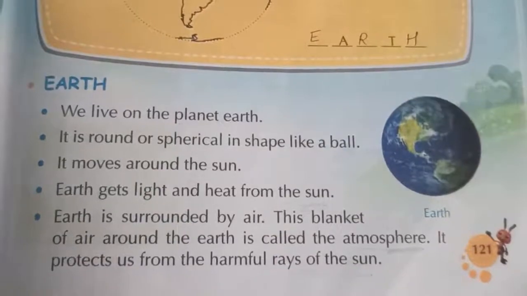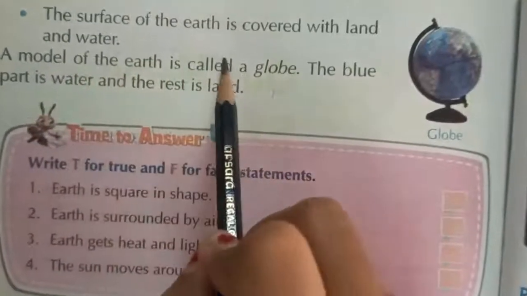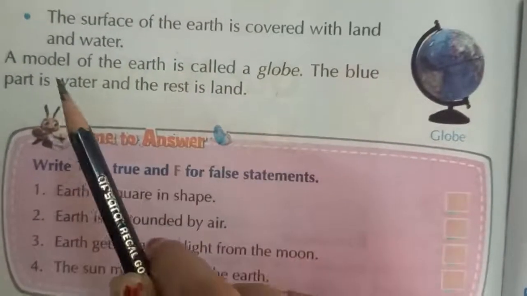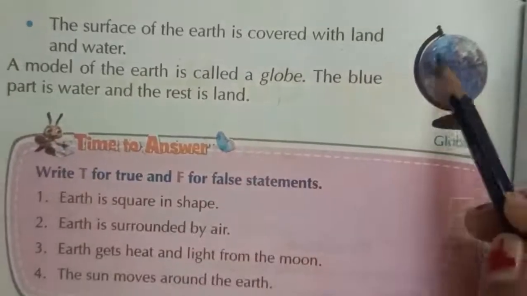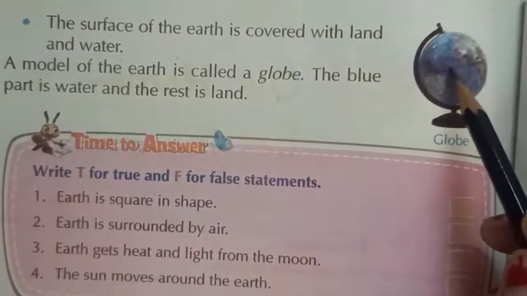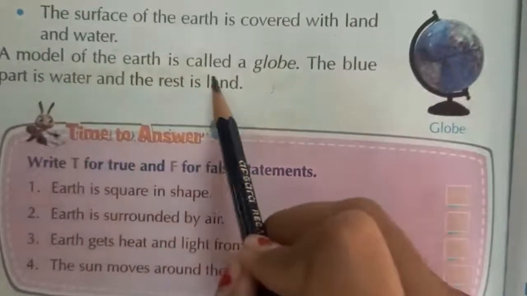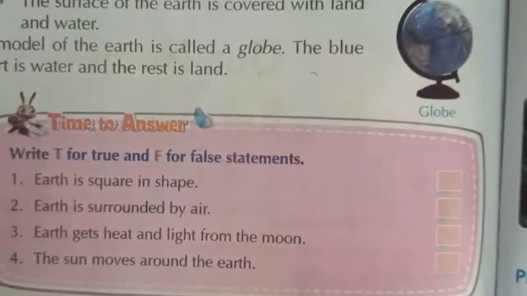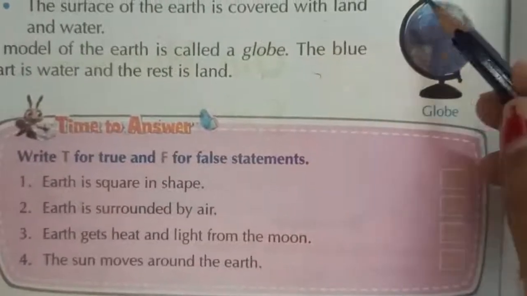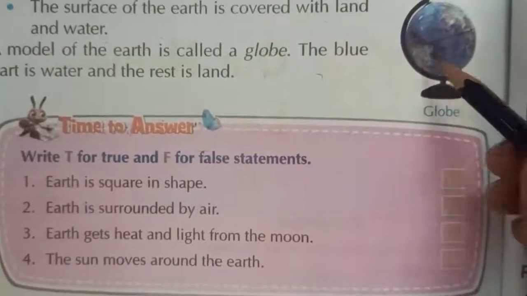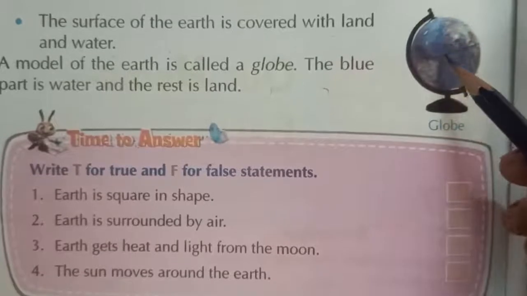Now see the next. The surface of the Earth is covered with land and water. So our Earth's surface is covered with what? Land and water. A model of the Earth is called a globe. Many times we see a small ball with an axis. It is called a globe.